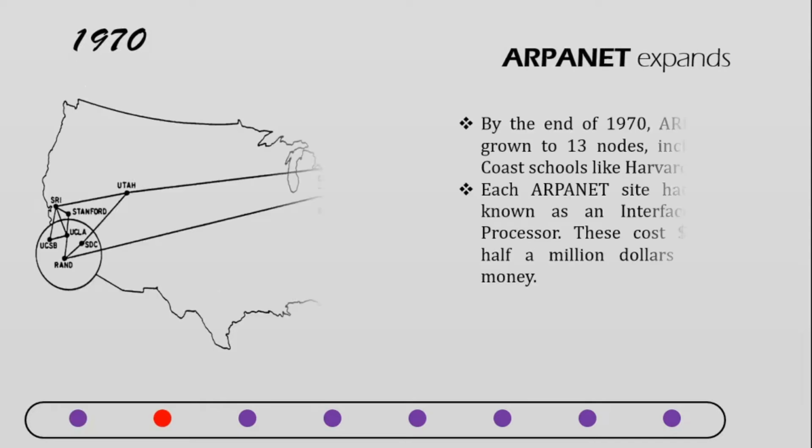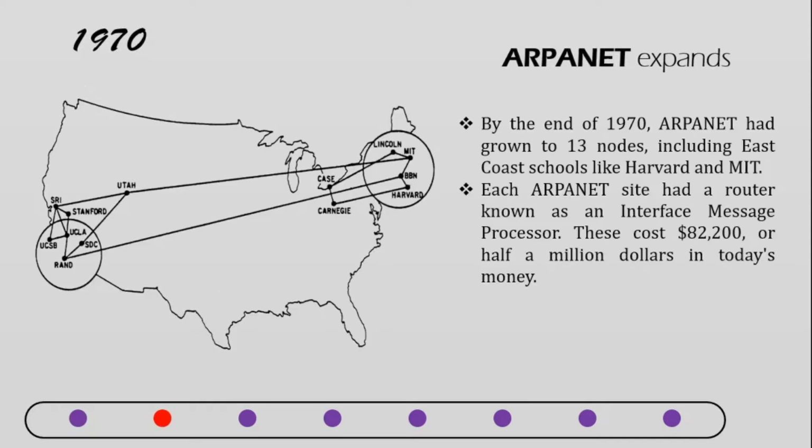Then later on, during the year 1970, the ARPANET starts to expand. As you could see in the figure, there are more states that are being connected to the internet, I mean ARPANET. By the end of 1970, ARPANET had grown to 13 nodes, including East Coast schools like Harvard and MIT.